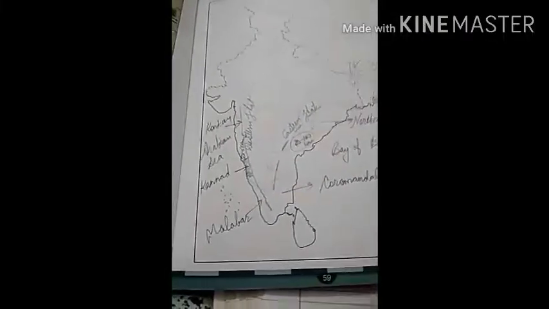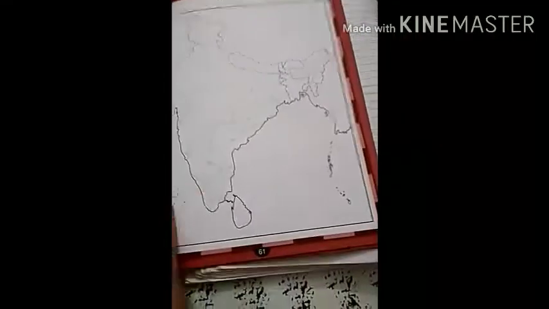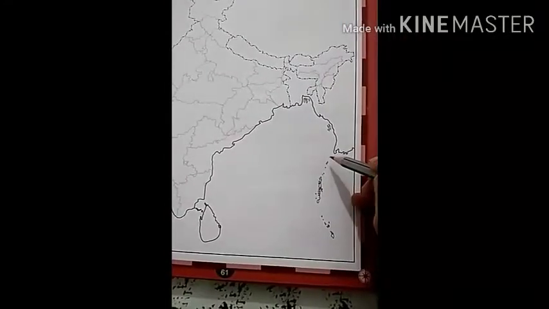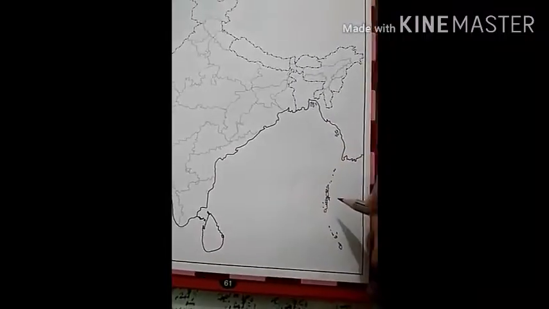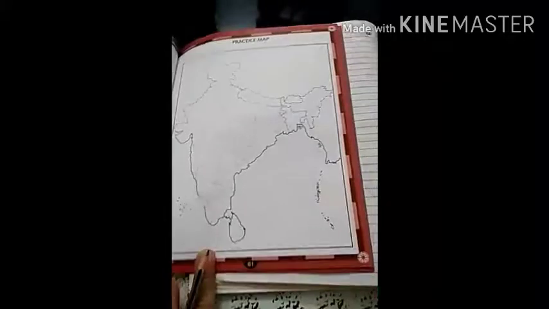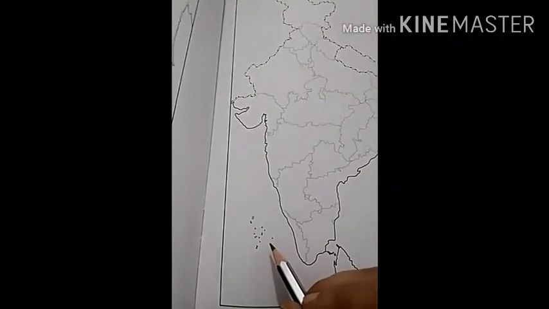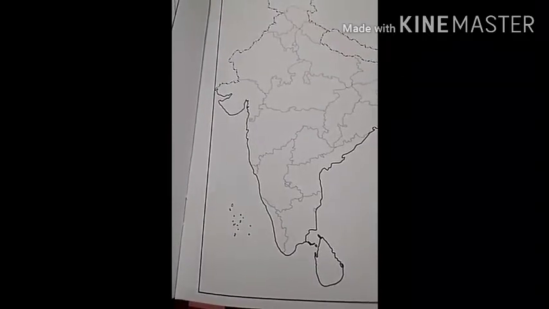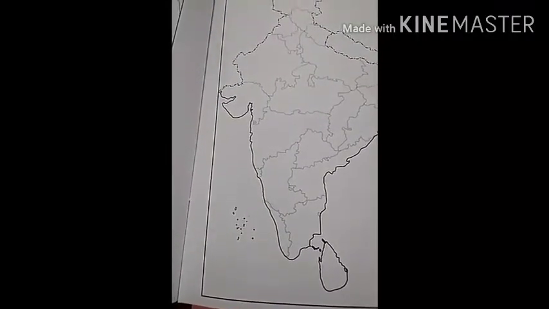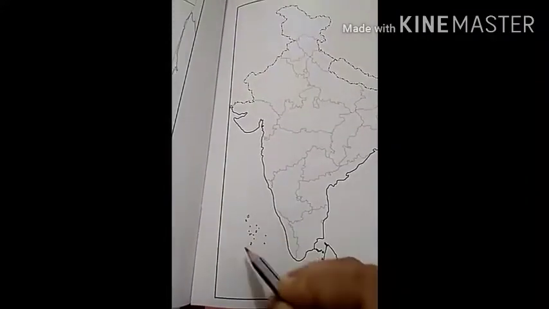Now I'll tell you about the island groups. Two island groups are there. This is Andaman and Nicobar Islands, and this is Lakshadweep. First of all, I'll tell you about Lakshadweep. Lakshadweep Islands consist of 36 islands. They cover an area of 32 square kilometer.